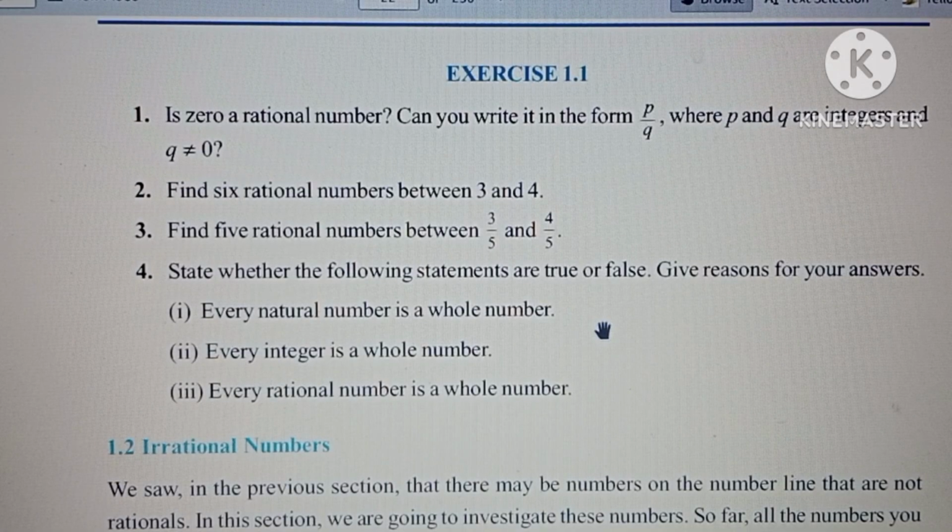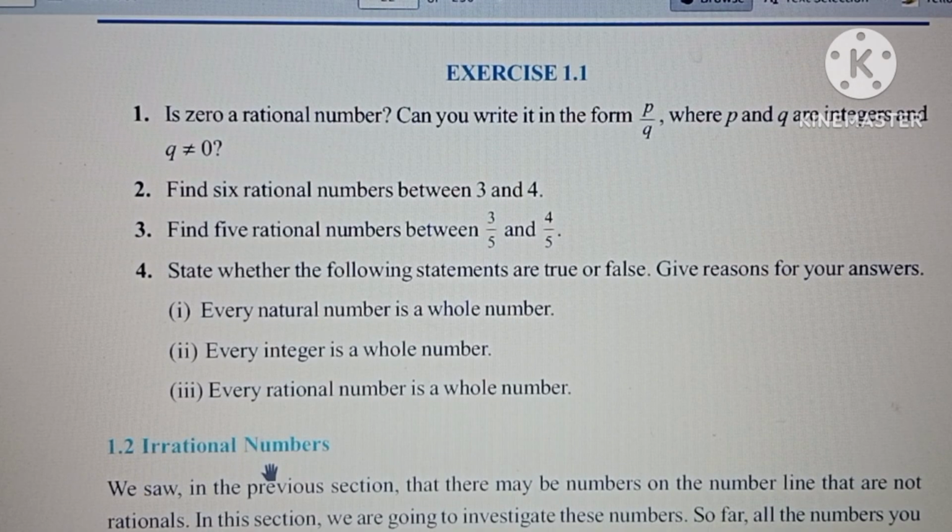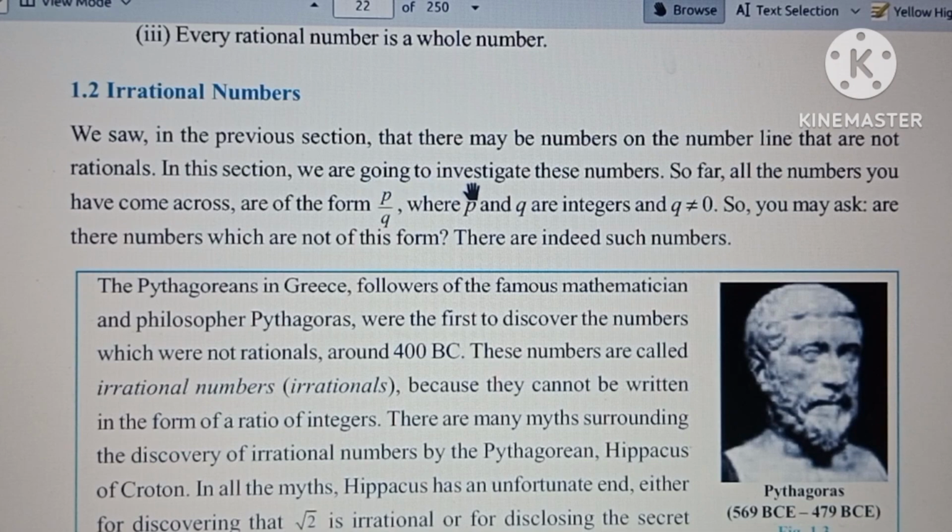So in the previous video, class 9th first chapter real numbers, we have discussed up to exercise 1.1. Now I'm going to explain about the irrational numbers. In this section, we are going to investigate these numbers. So in section ee class lo manam alanti irrational numbers kaani vaati gurinchi investigate chestam annamata kanukuntam.